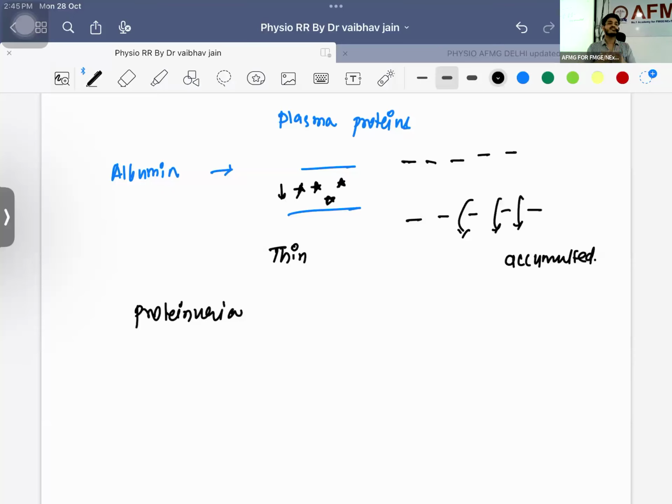Sir, blood will be thin. It will be coming and getting accumulated in the body tissues. That is what is known as what? Ascites. You understand? Nephrotic syndrome, kidney disease, or maybe this particular etiology, what will happen? There will be ascites.